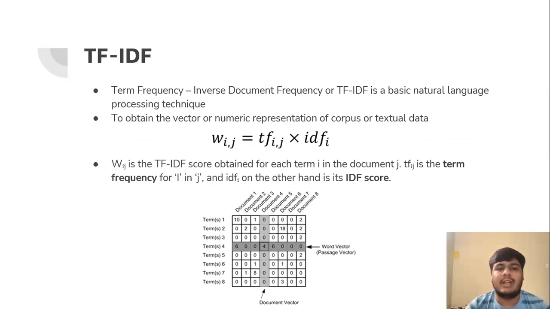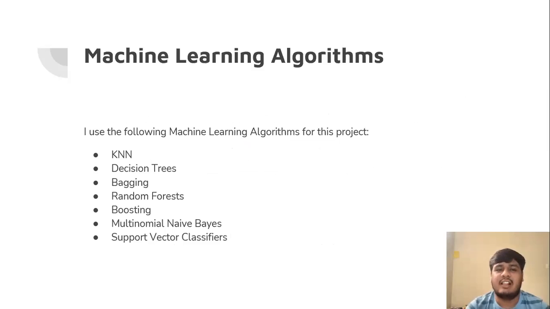To obtain the vector or numeric representation of the corpus of the textual data, the following equation is being used. Wij is the TF-IDF score obtained for each term i in the document j. TF i,j is the term frequency for i in j, and IDF i, on the other hand, is its IDF score.